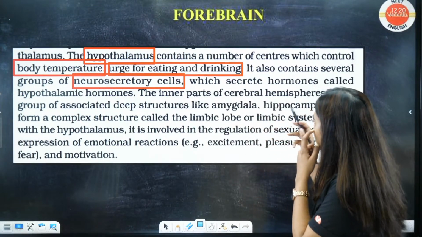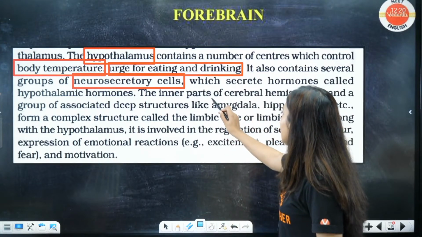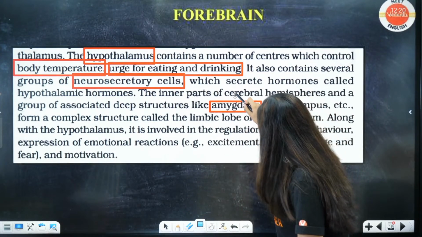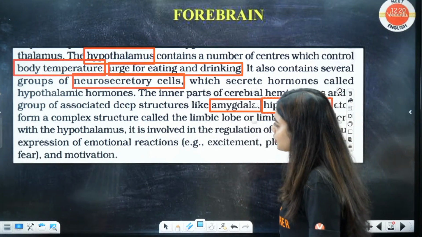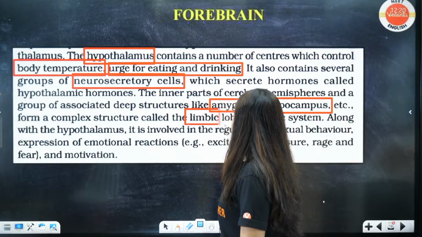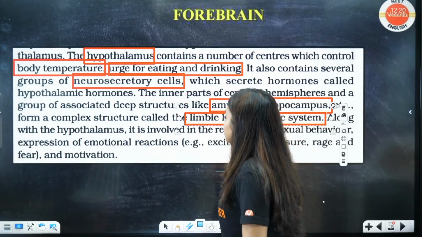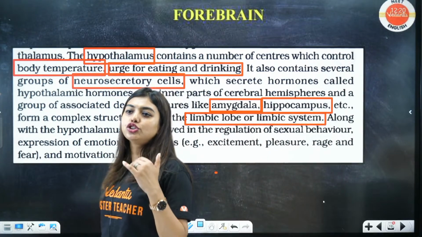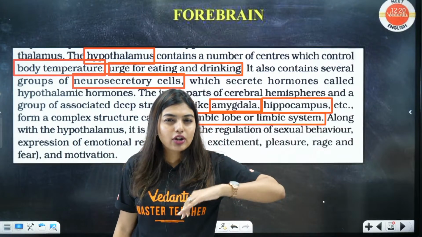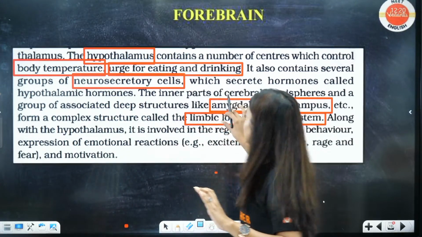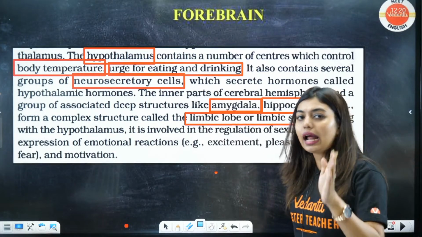Now, the inner parts of the cerebral hemispheres and a group of associated deep structures like the amygdala, hippocampus, etc., form a complex structure called the limbic lobe or the limbic system. This question was asked in NEET. It's very, very important. These are the structures which control sexual behavior, depression, your excitement. All this is controlled by your limbic system or limbic lobe, which is a combination of your amygdala and hippocampus.